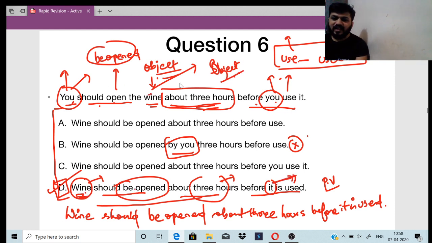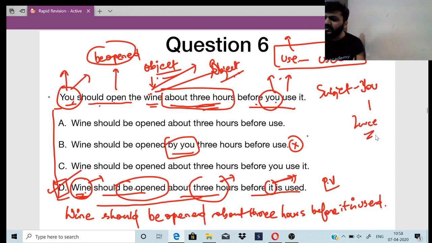The wine is itself the subject, right? Why is wine itself the subject? Because you is repeated twice. The normal subject you is repeated twice, right? Hence, this is the correct part.